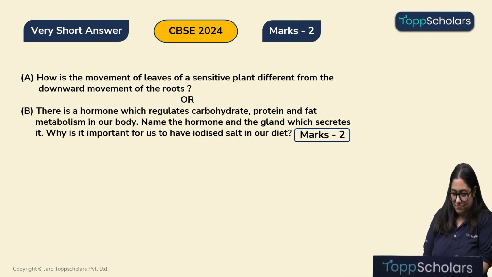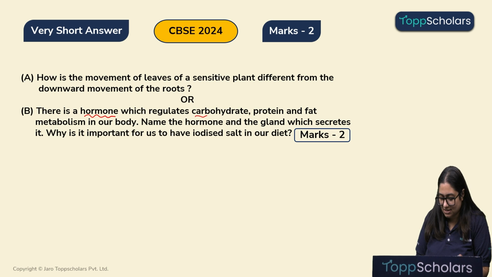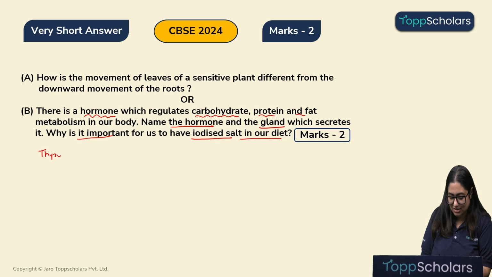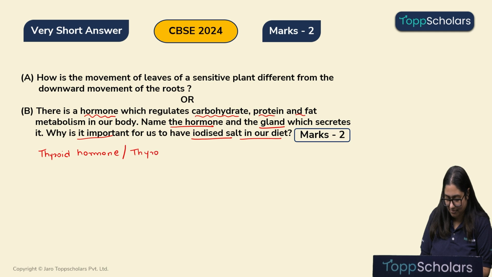Let's read this question. There is a hormone which regulates the carbohydrate, protein and fat metabolism in our body. We have to name the hormone and we have to name the gland which secretes it. The next part of the question is, why is it important for us to have iodized salt in our diet? So, let's quickly answer. The name of the hormone is the thyroid hormone, which is also known as thyroxine.